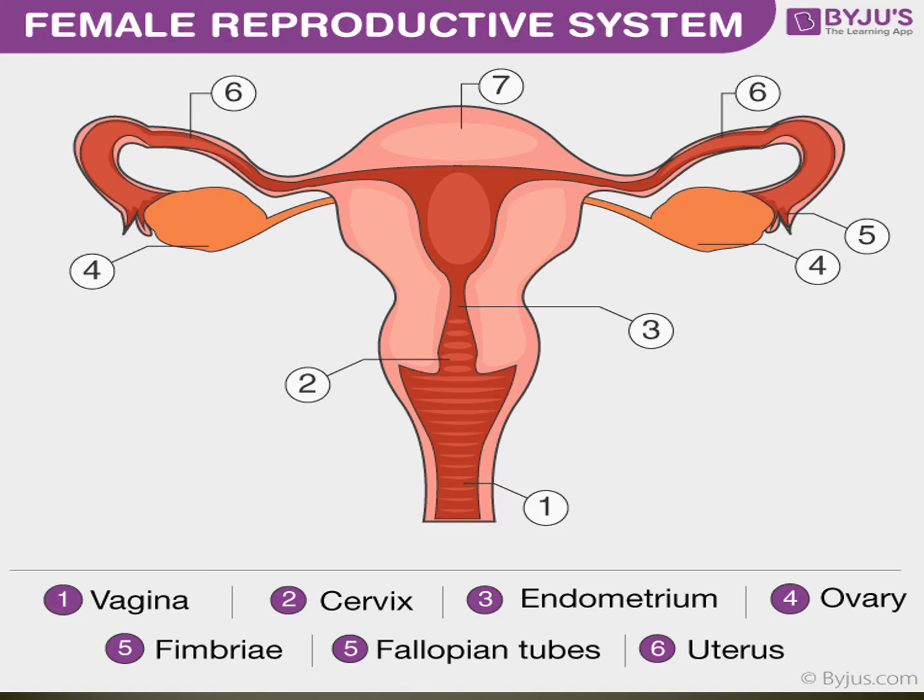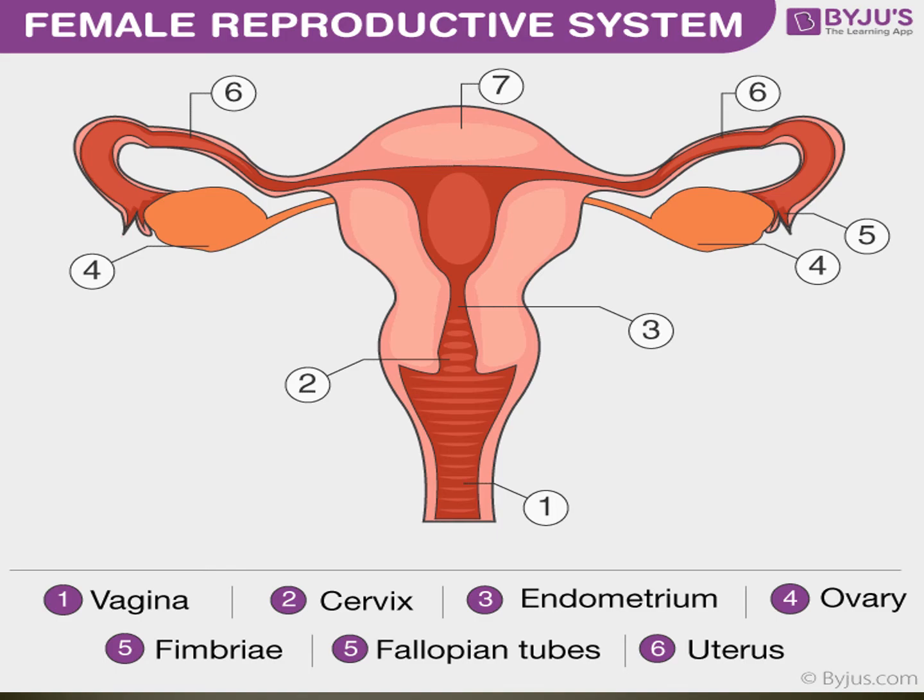Fertilization takes place in the oviduct. A pair of oviducts are there, that is the fallopian tubes. Fertilization takes place in the oviduct.